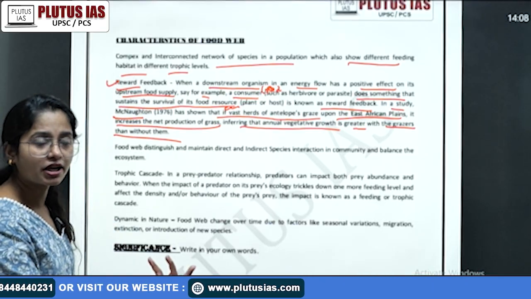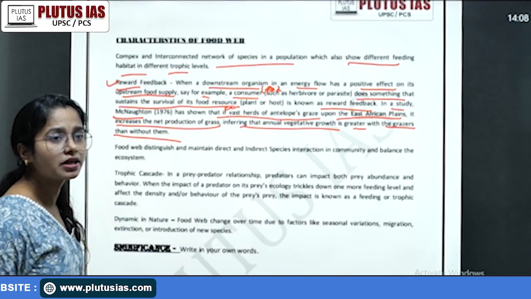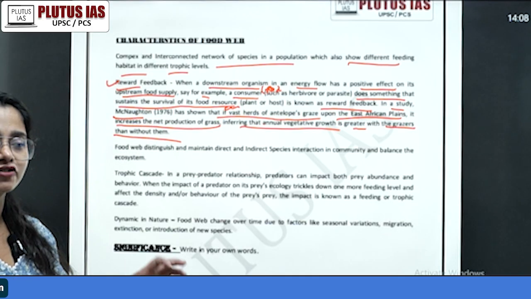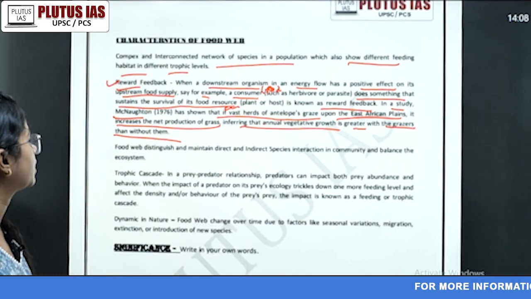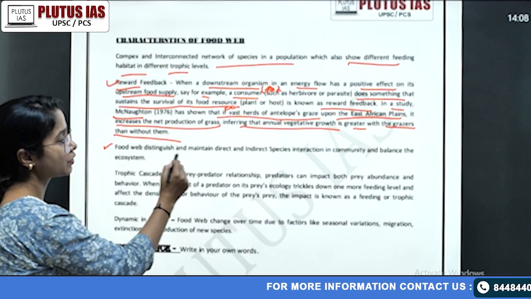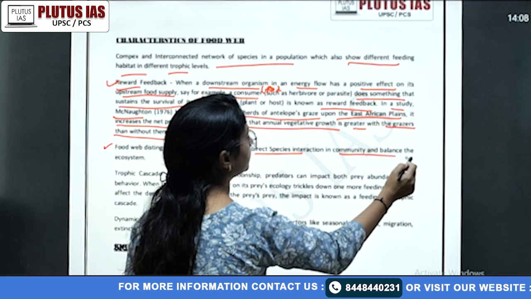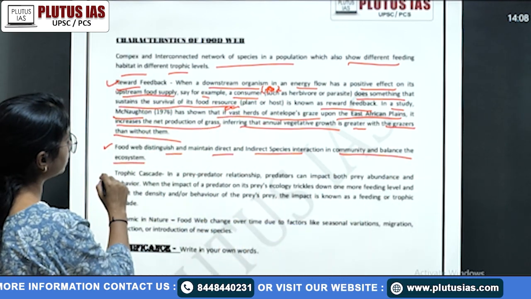And the second thing I talk about is that your grazers maybe release some kind of chemicals which enhance the production, right? Third is that the food web distinguishes and maintains direct and indirect species interaction, community, and balance of the ecosystem. This is the third characteristic.